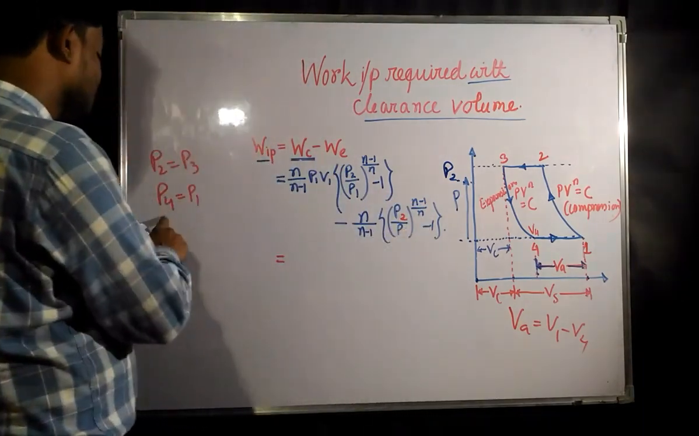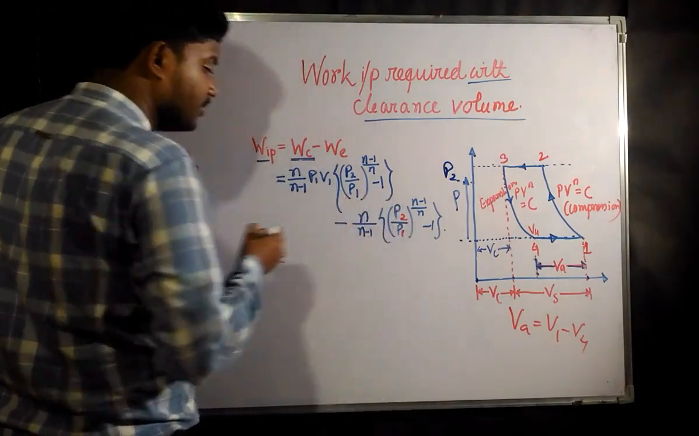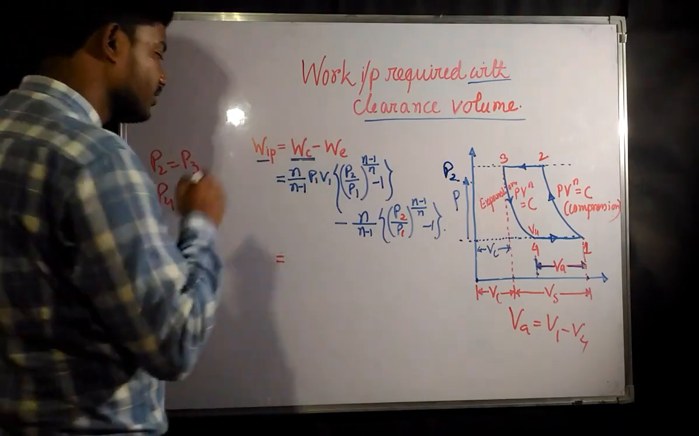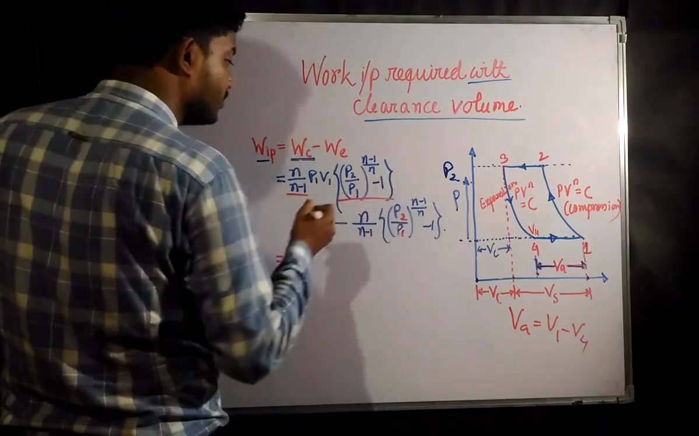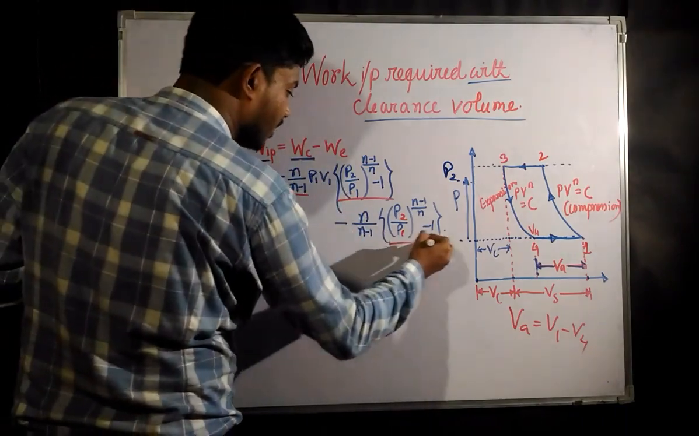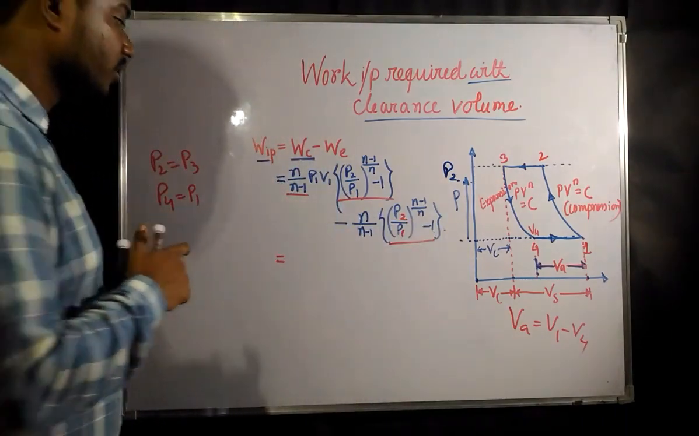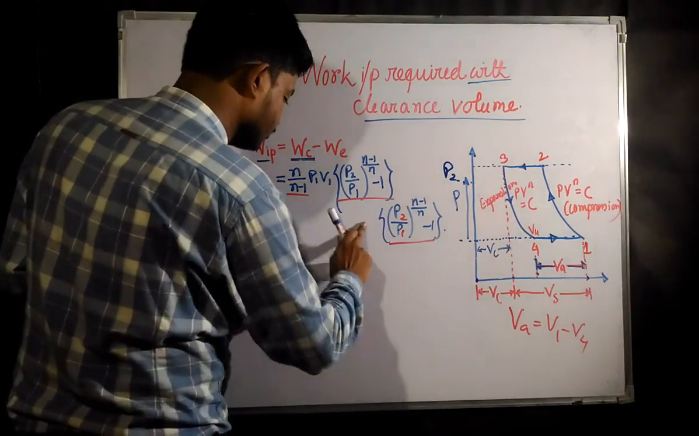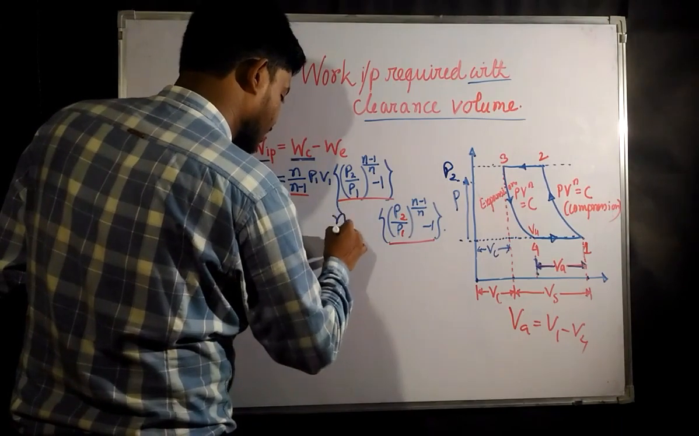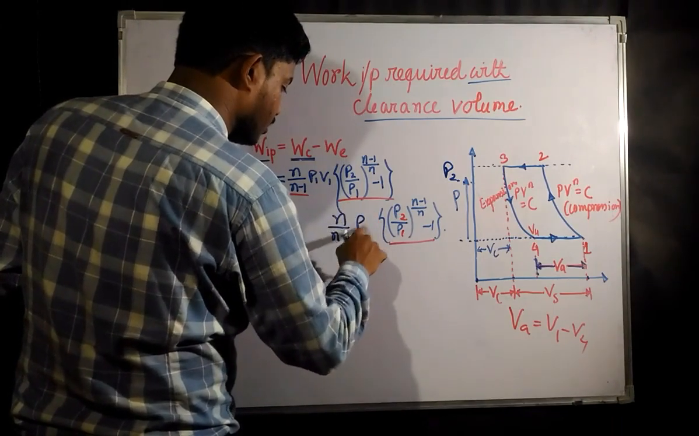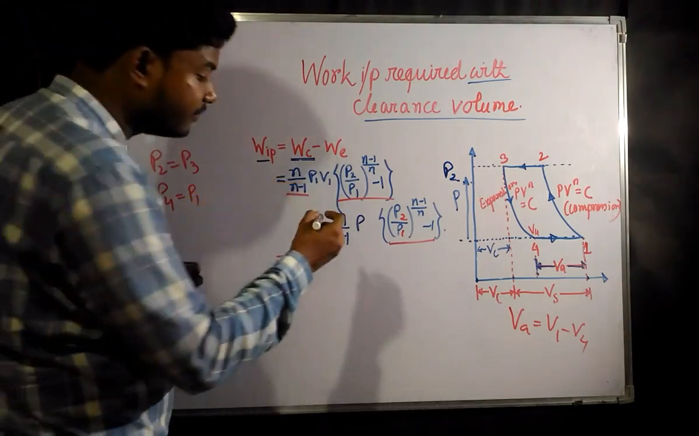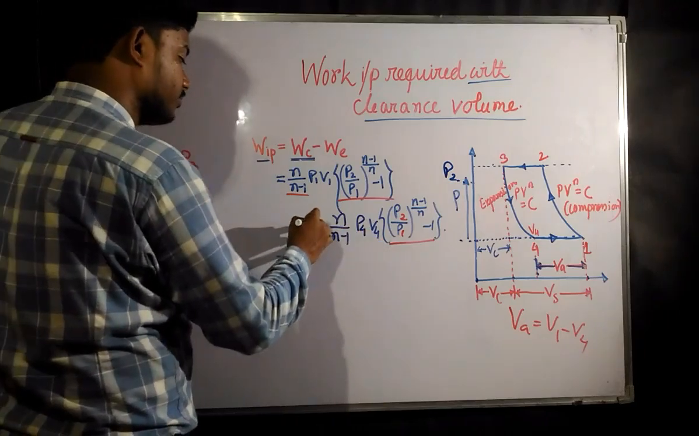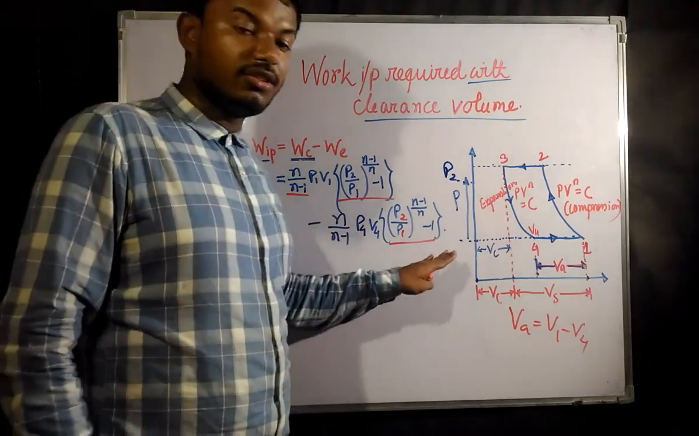Okay, and again P1 is equal to P4, so you can directly write P4 is equal to P1. Okay, we are rewriting this. So from here you can see n minus 1, P2 by P1 to the power n minus 1 by n, and from here also this is going to get common. Okay, sorry, here one term is missing. The term would be n by n minus 1 into P4 V4. Okay, this term is missing here. So this would be the case.